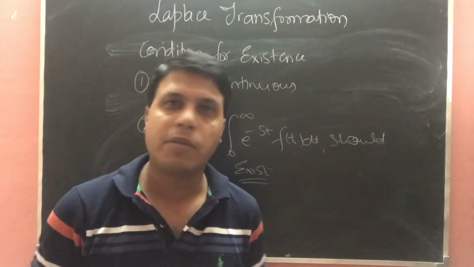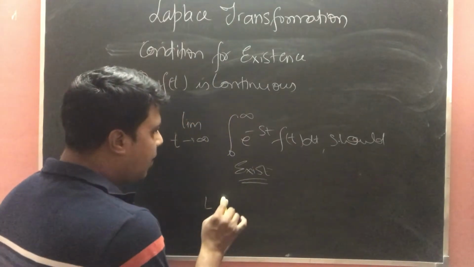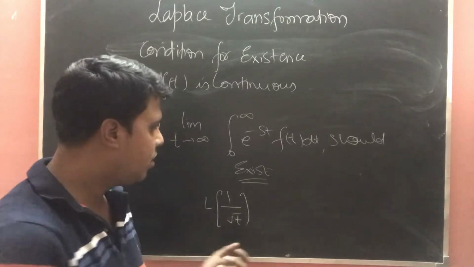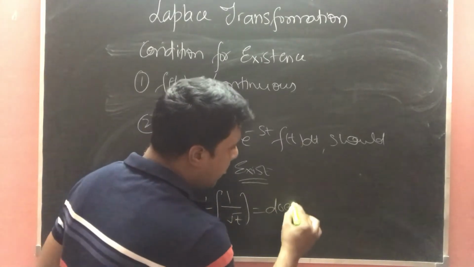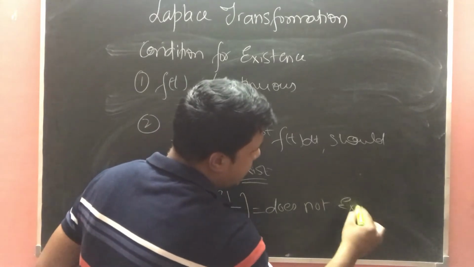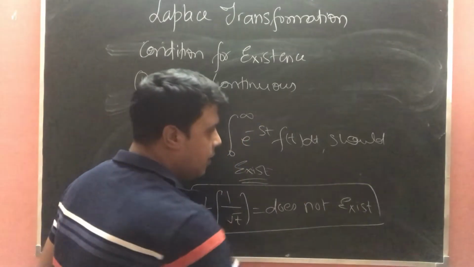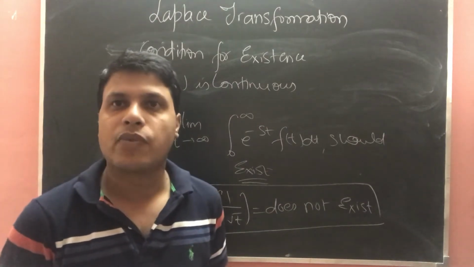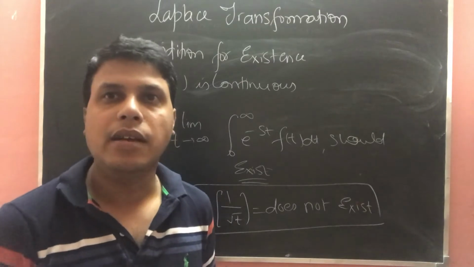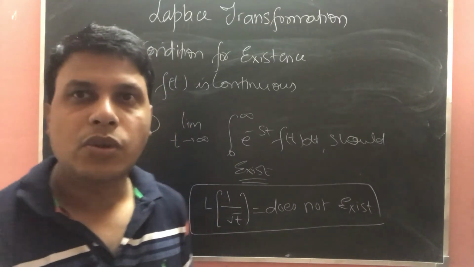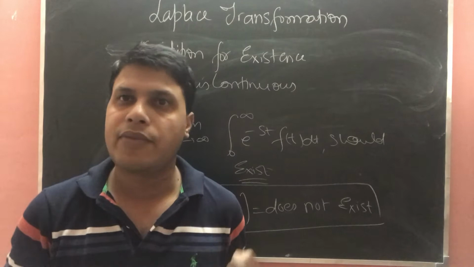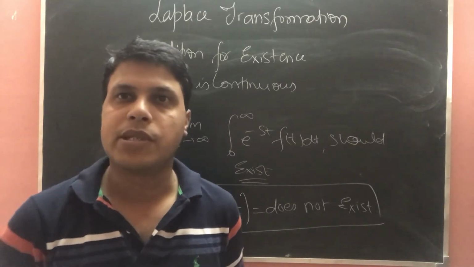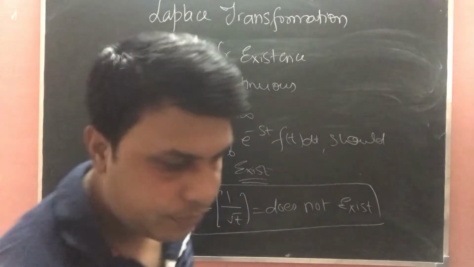And one more thing you should remember, that the Laplace of 1 upon under root t does not exist. You must note it down that Laplace of 1 upon under root t does not exist. What is the reason behind it? We'll check in the later section of the video. So I hope as of now it is clear what is the definition of Laplace transformation and what is the sufficient condition for the Laplace transformation. So let's move further.